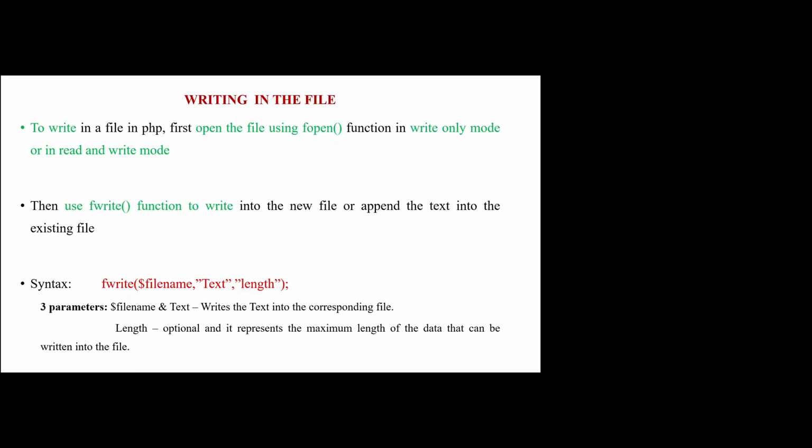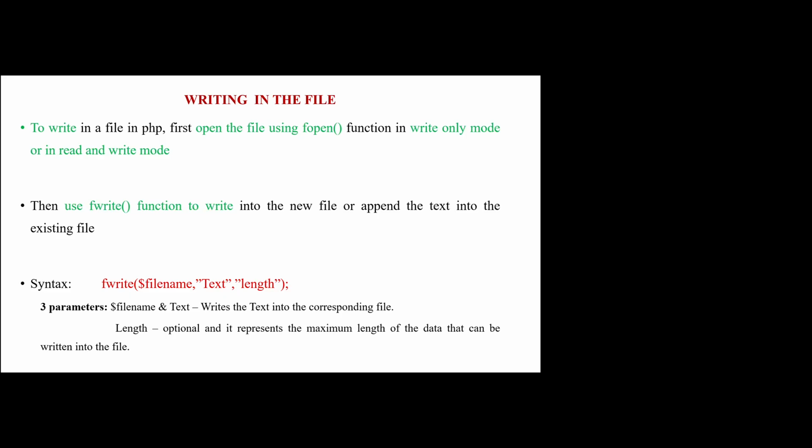After opening the file, the next thing we are going to do is writing in the file. To write a file in PHP, we have to open the file using the fopen function in write-only mode. Then we can use the fwrite function to write the contents into the new file. This is the syntax: fwrite of filename, comma, text, comma, length.